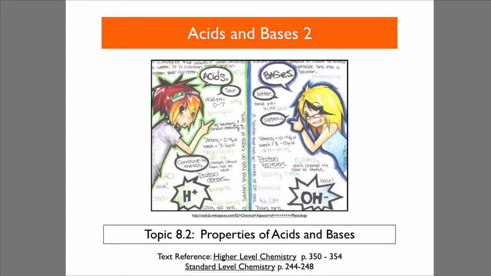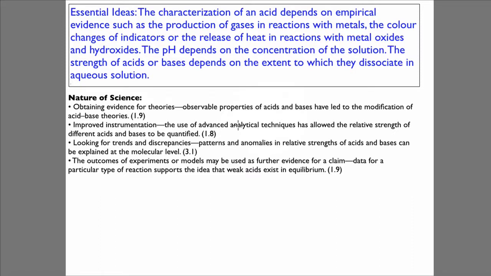Acids and bases 2. Properties of acids and bases. Essential ideas. The characterization of an acid depends on empirical evidence such as the production of gases in reactions with metals, the colour changes of indicators, or the release of heat in reactions with metal oxides and hydroxides. The pH depends on the concentration of the solution. The strength of acids or bases depends on the extent to which they dissociate in an aqueous solution.